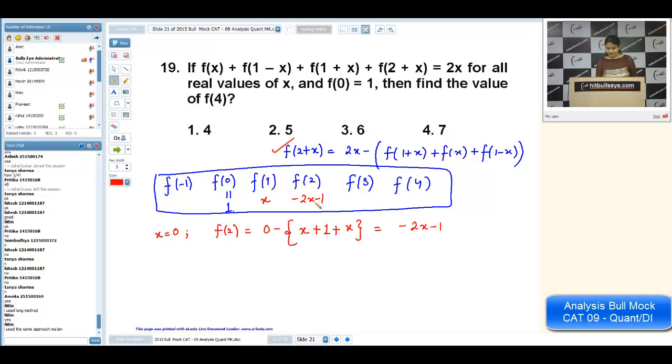Now I'm taking f of 3. If I take f of 3, I'm putting x as 1 here. If I put x as 1, I'll get f of 3 is equal to 2 minus f of 2 plus f of 1 plus f of 0.